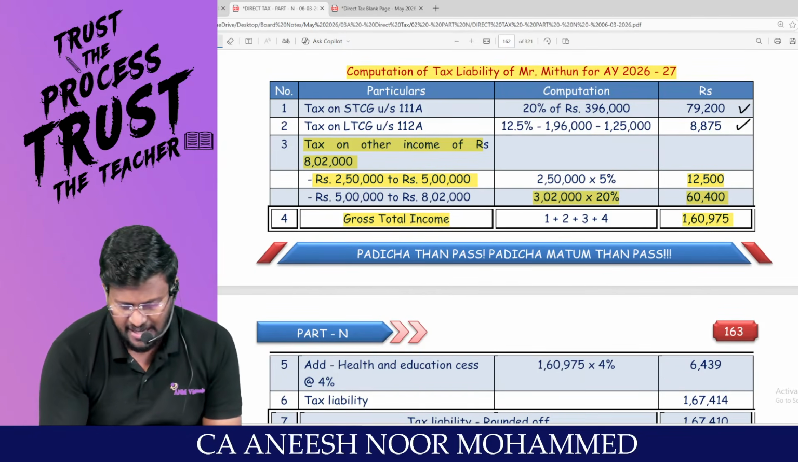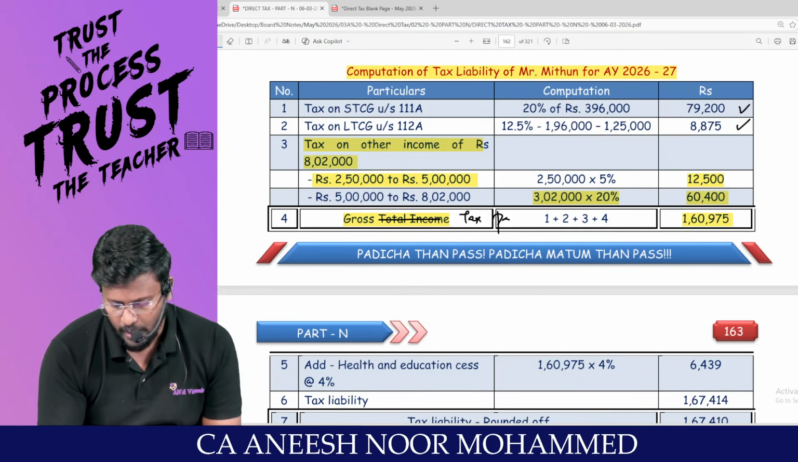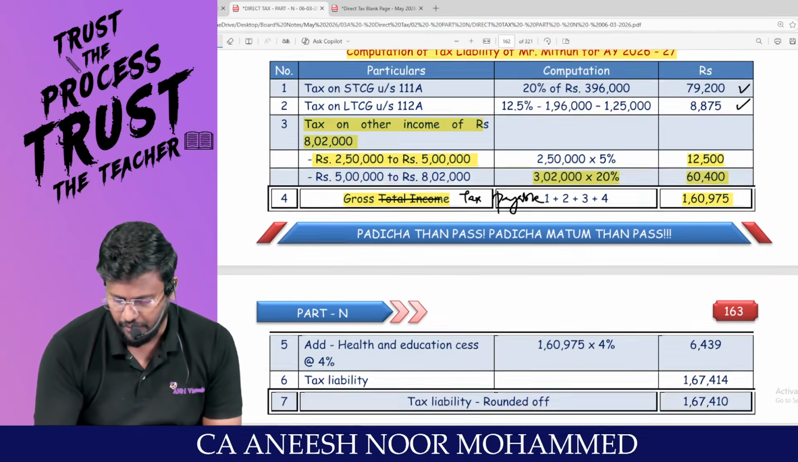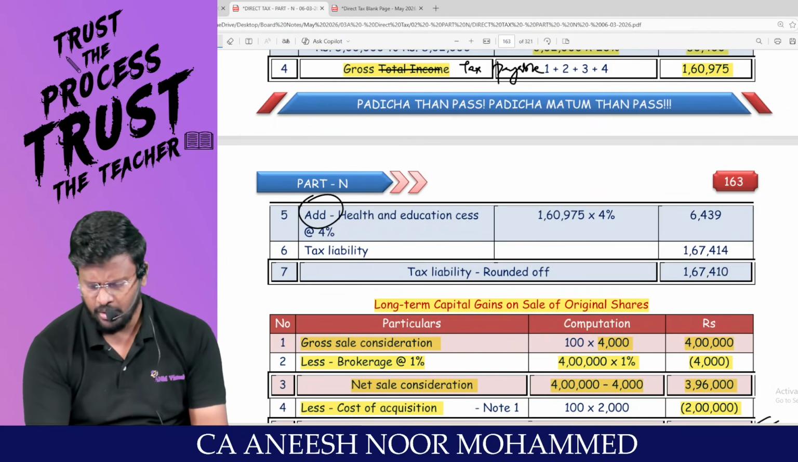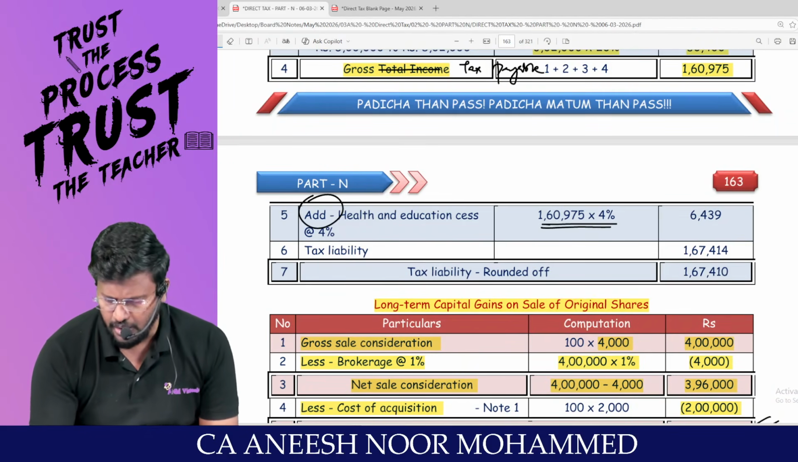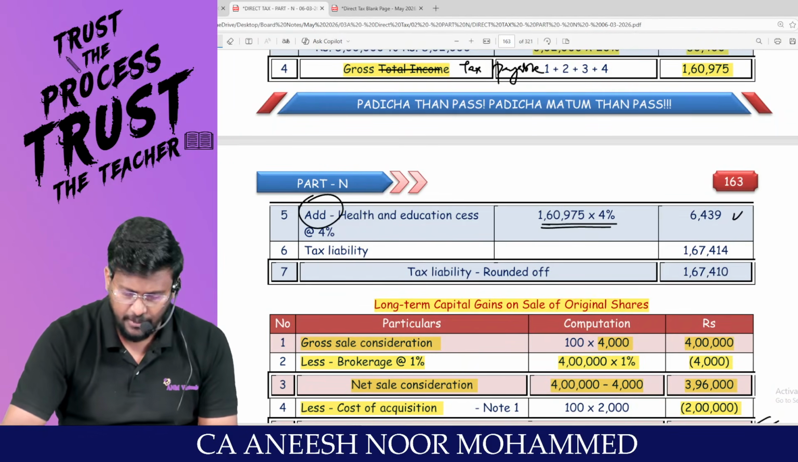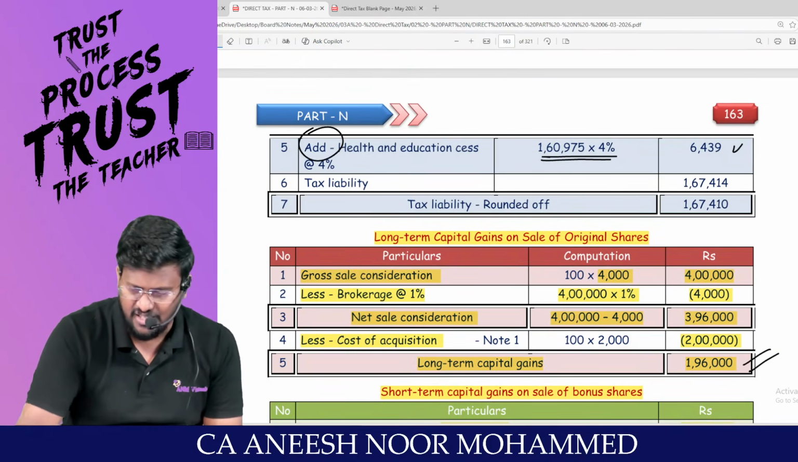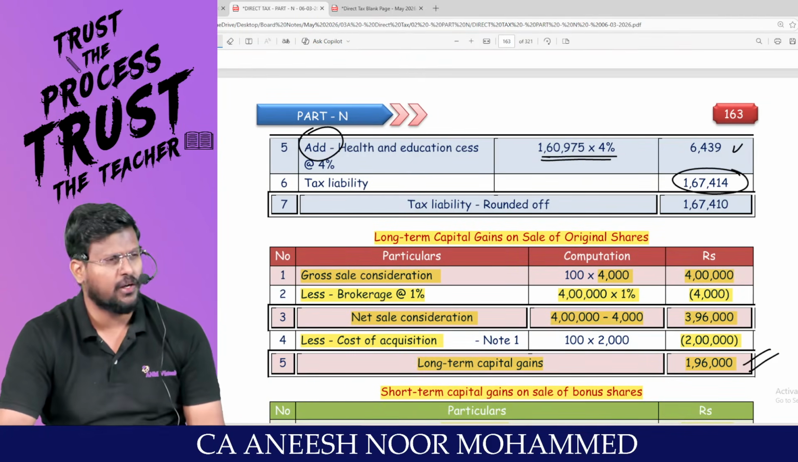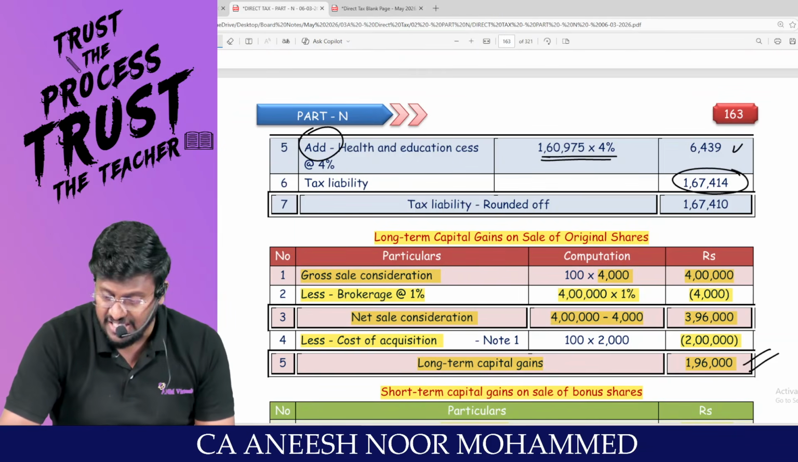1,60,975. Gross tax payable comes to 1,60,975. Any problem? Add health and education cess of 1,60,975 into 4%, which is 6,439. So 1,60,975 plus 6,439. What is the tax liability? 1,67,414.